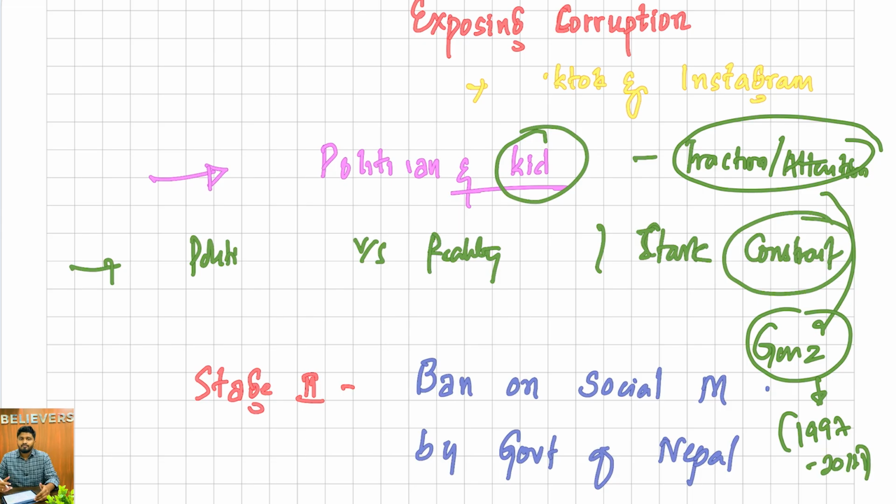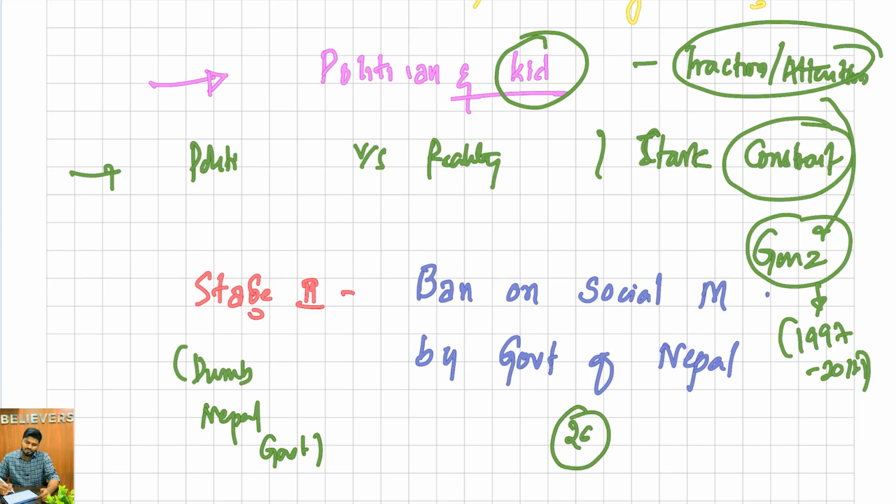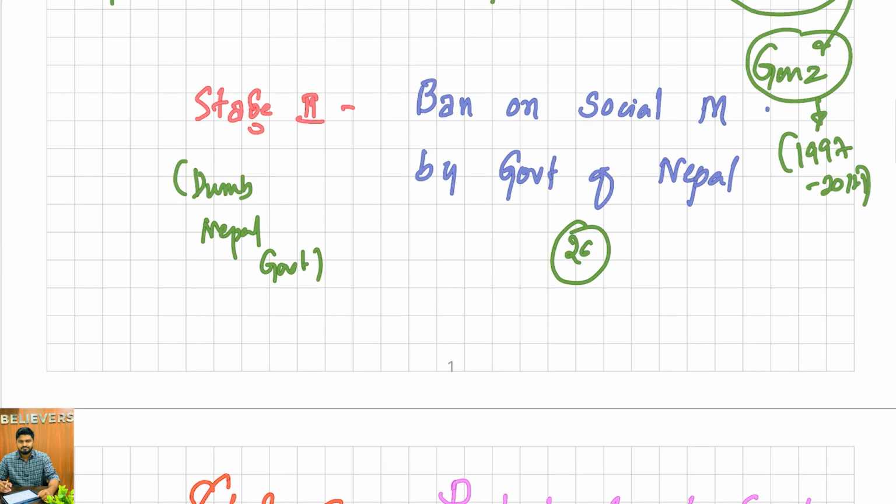So they took up the movement. They started protesting. They started posting more. They started sharing reels and TikToks more. So what was the government response? This was the second stage. The dumb Nepal government. I should not say dumb Nepal, I should say the dumb Nepal government. Why? Because the government decided to ban all the social media. It decided to ban 26 social media platforms in Nepal.